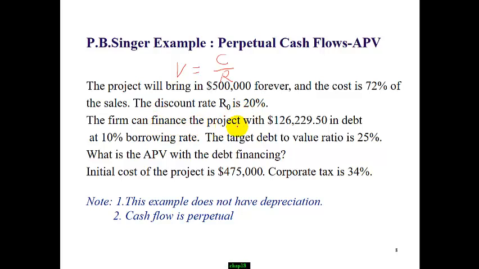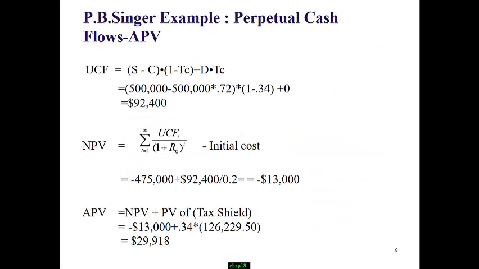The company could finance the project with 126,229.5 in debt at 10%. The target debt to value ratio is 25%. Corporate tax rate is 34%. Initial investment is $475,000. What is APV? This example uses 2 assumptions. Number 1, cash flow is perpetual. Number 2, annual depreciation is replaced every year, so there's no additional depreciation every year.